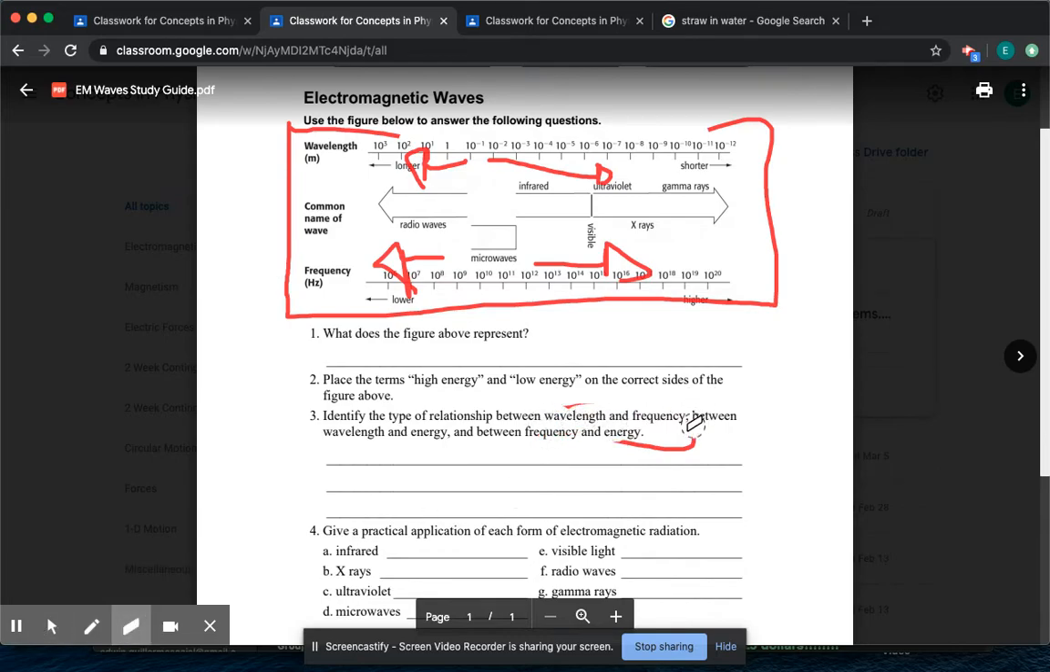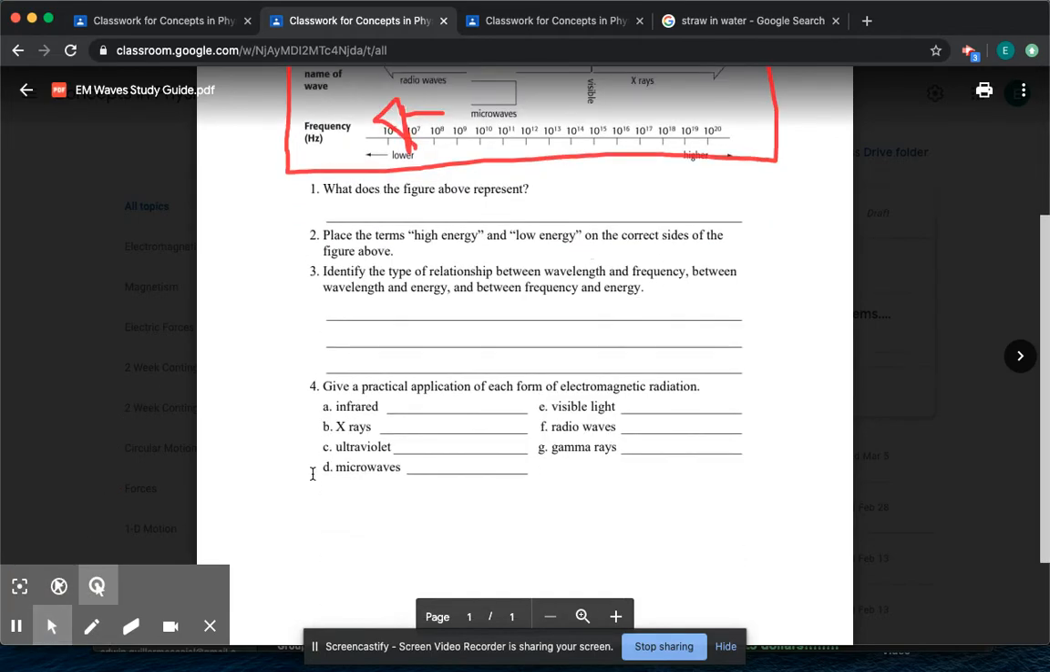If you look at wavelength and energy, you have to remember in what direction energy is increasing. Once you know that, you can say as wavelength gets shorter or longer, what happens to your energy? And same thing with frequency. As frequency increases or decreases, what happens to that energy? That's what they're asking you for when they say relationship. As one goes up, what happens to the other one?